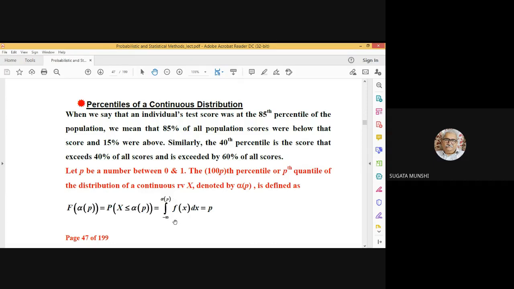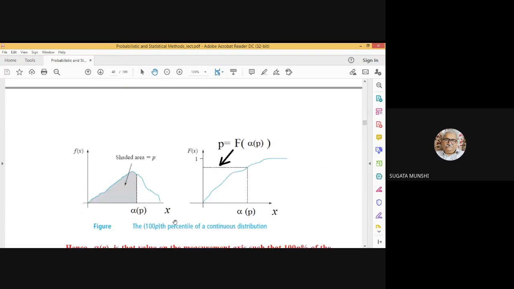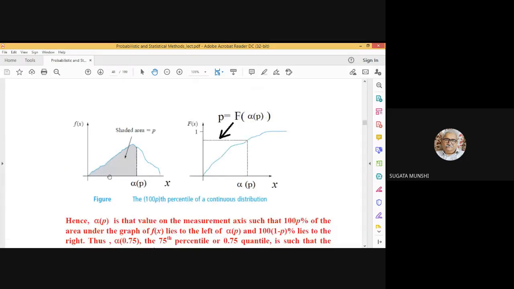All right. It is shown here. Say this is the density function, arbitrarily drawn, and the area under this density function from x equal to minus infinity up to this value alpha with argument p is equal to small p, which is less than 1, obviously.